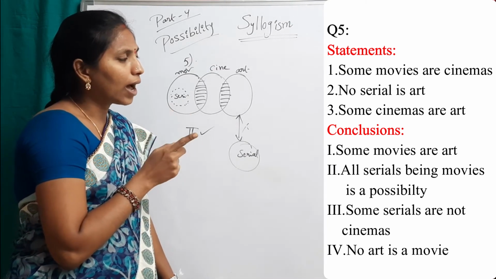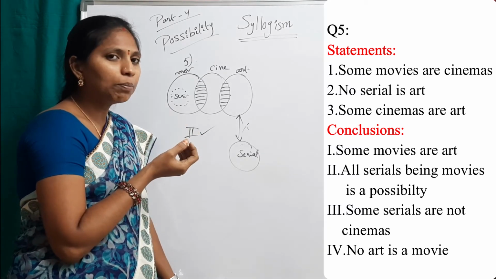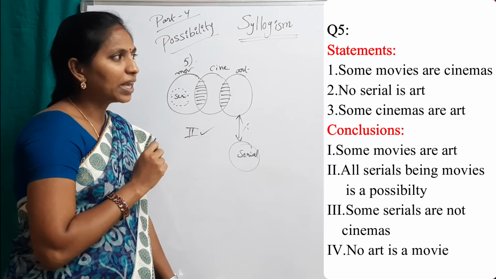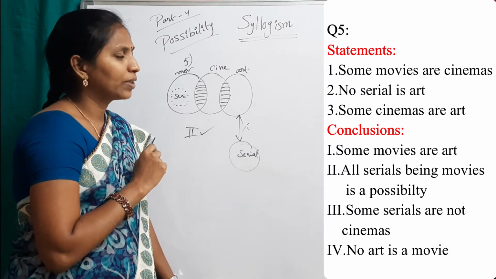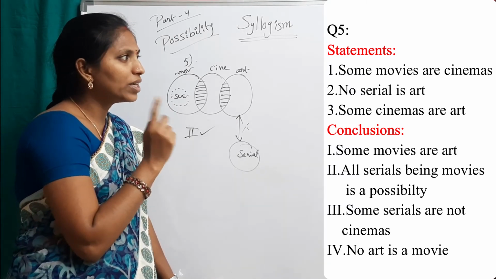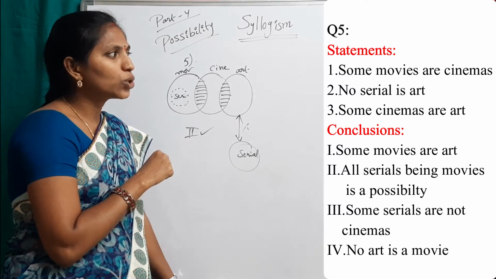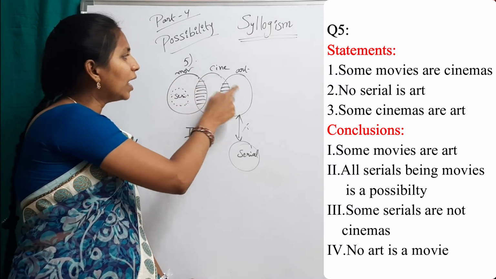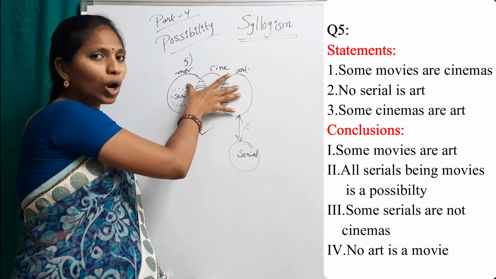Some movies are art. And what is the complementary pair for some? That is no. And what are the subject and predicate? Movies and art. The first one is some movies are art and the fourth one is no art is a movie. Movie and art, these two are not connected.